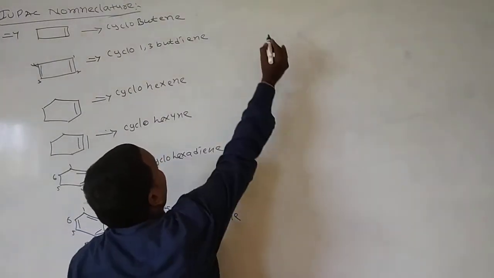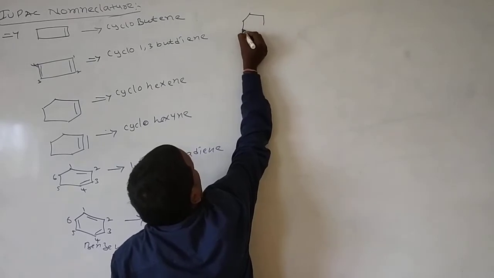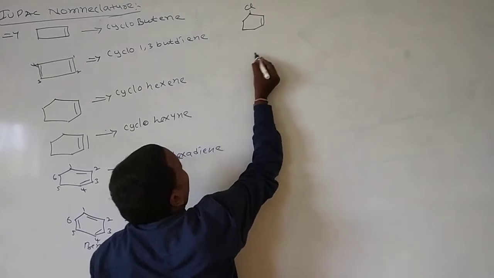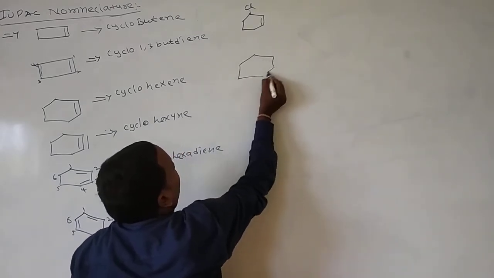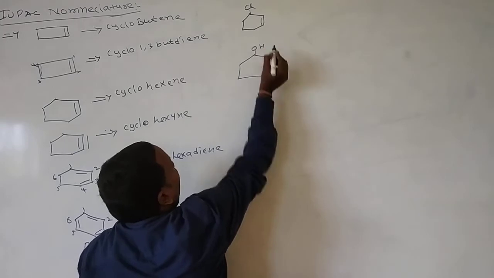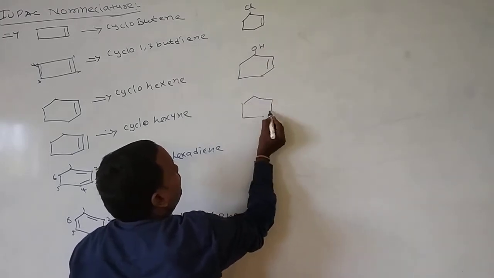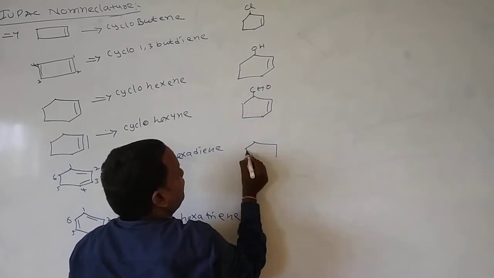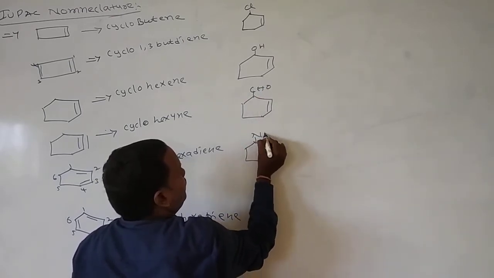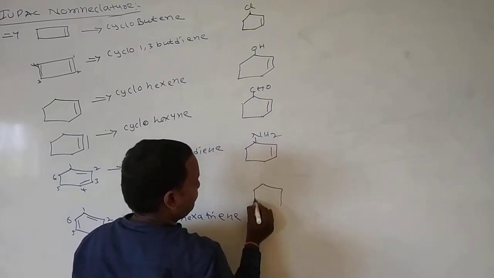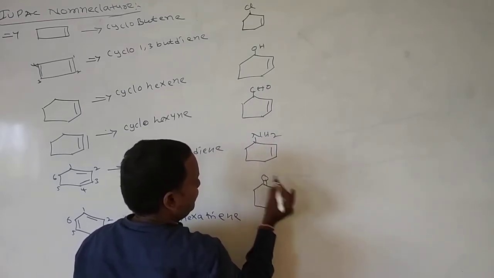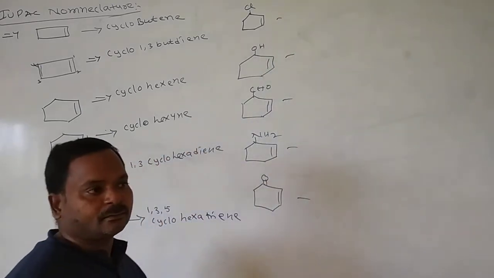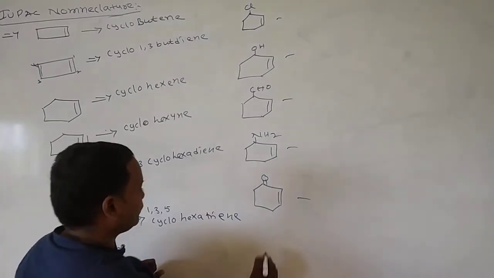Okay, this is the IUPAC name of simple cycloalkenes. Suppose, for example, here I am taking one or two more. Cl is there here. OH is there. CHO is there. NH2 is there. C double bond. These are the different functional groups, different molecules. We'll take one more.